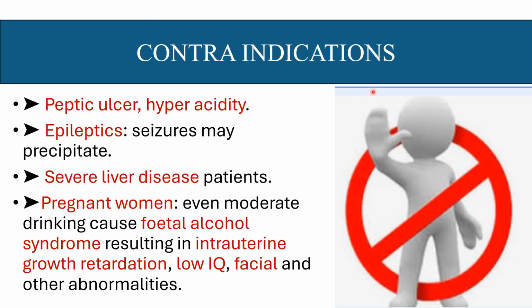Now, contraindications of alcohol. Alcohol is contraindicated in peptic ulcer and hyperacidity. In epileptic patients, seizures may precipitate, and in severe liver diseases. In pregnant women, because even a moderate drink can cause fetal alcohol syndrome, resulting in intrauterine growth retardation, low IQ, facial and other abnormalities.